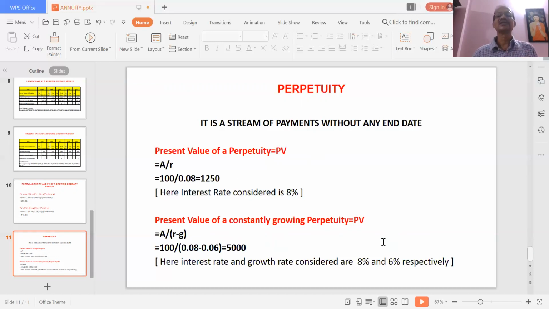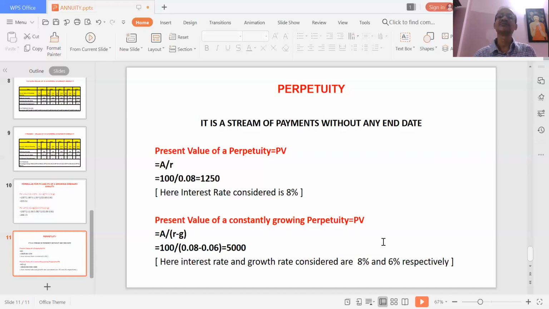So what we have essentially learned today is the concept of annuity. Then what are the two types of annuity, namely the ordinary annuity and the annuity due. Then we have also calculated the future value and the present value of ordinary annuity and annuity due. We have also seen how to calculate the present value and future value of a growing annuity. And then finally, we have also looked at how to calculate the present value of perpetuity.